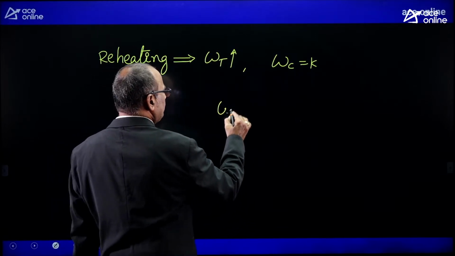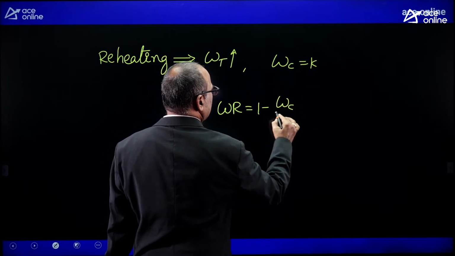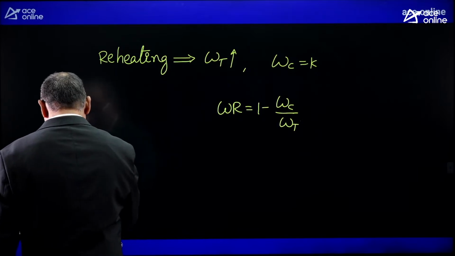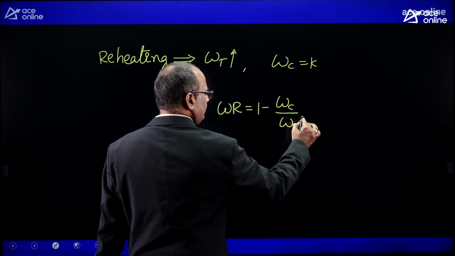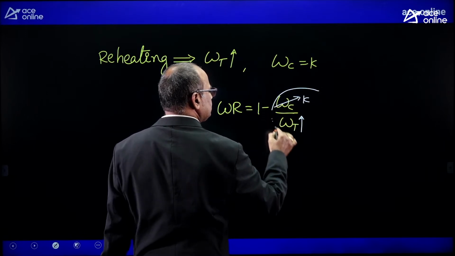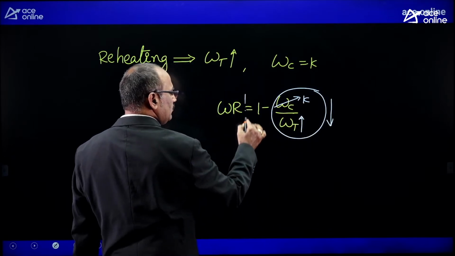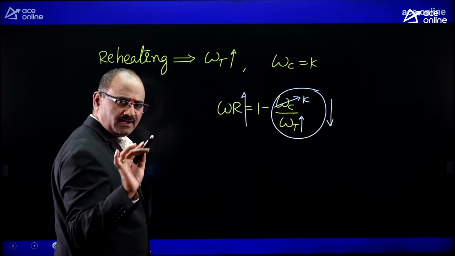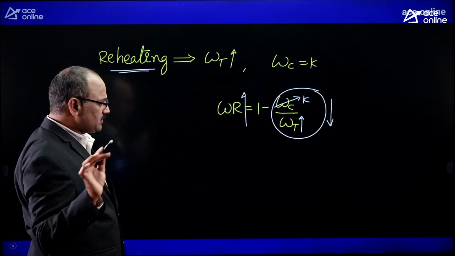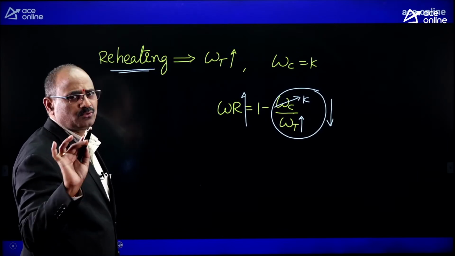The work ratio equals 1 minus compression work by turbine work. Because of the increase in turbine work at constant compression work, this factor is decreasing. 1 minus a decreasing value will increase the work ratio. So reheating is increasing the work ratio and intercooling is also increasing the work ratio.